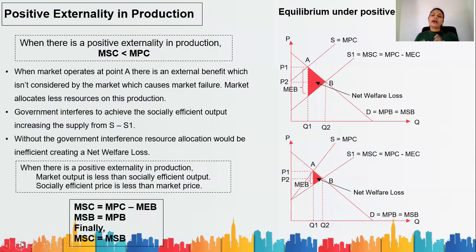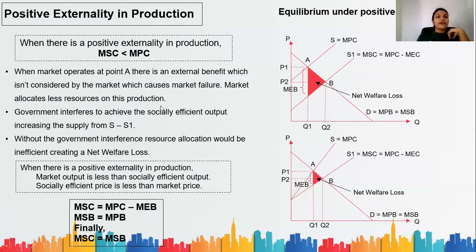Now we are coming to positive externalities. Firstly, we'll see positive externalities in production. When there is a positive externality in production, marginal social cost is less than marginal private cost. That means there is actually a benefit to the society. The cost to the producer is greater than the cost to the third party, the cost to the society. That is, your marginal external cost is positive.